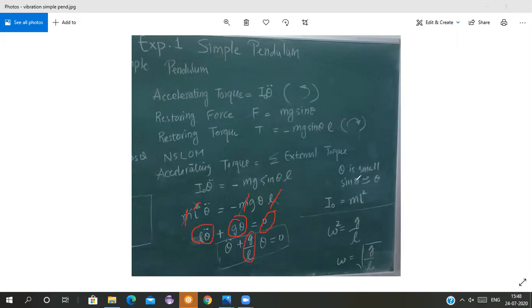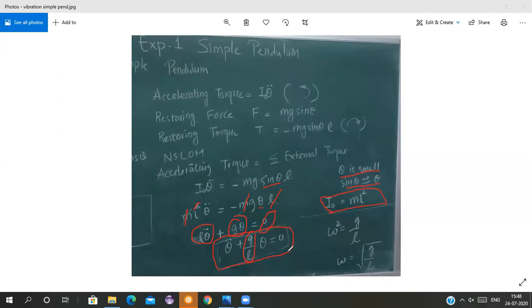Since theta is very small, I am taking sine theta approximately equal to theta from this step to this step, and I0 is ML square, as I have written here. So I am getting this equation: theta double dot plus g by L into theta equal to 0. All of you are getting this now.